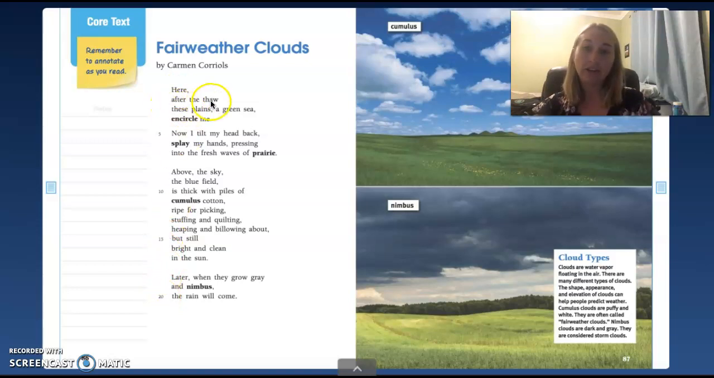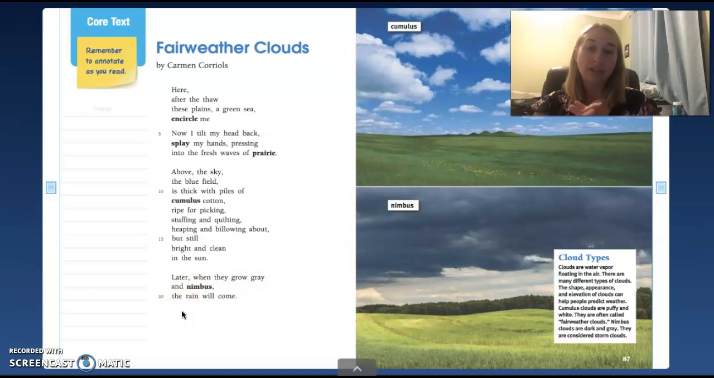Here, after the thaw, these plants, a green sea encircle me. Now I tilt my head back, splay my hands, pressing into the fresh waves of prairie. Above the sky, the blue field is thick with piles of cumulus cotton, ripe for picking, stuffing and quilting, heaping and billowing about, but still bright and clean in the sun. Later, when they grow gray and nimbus, the rain will come.